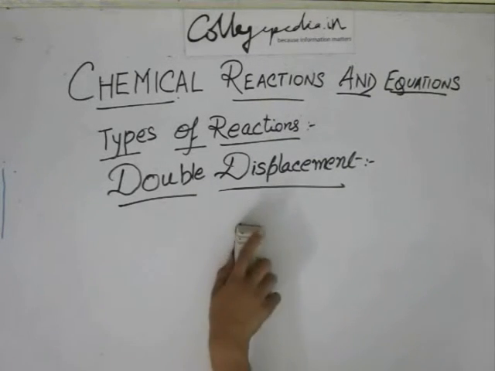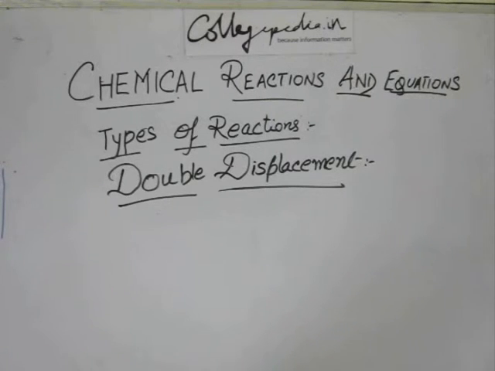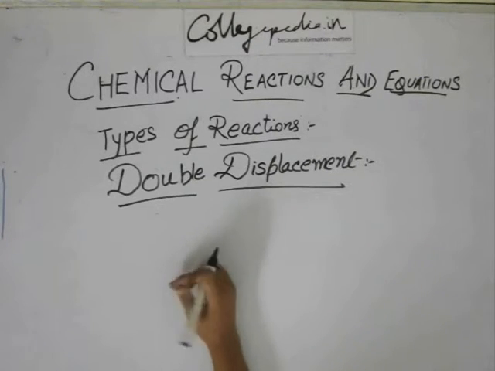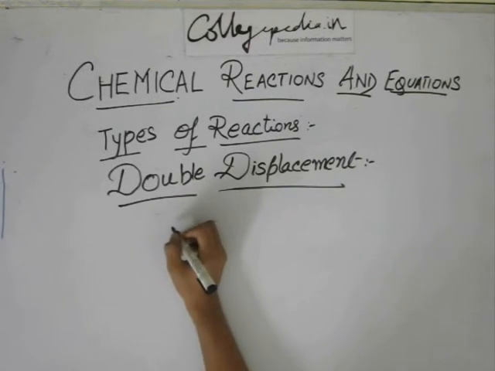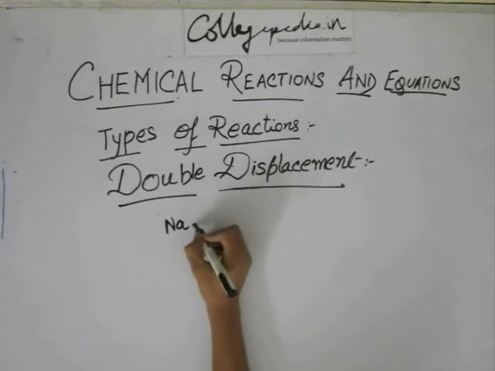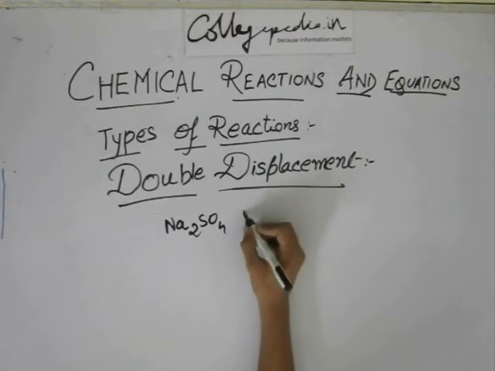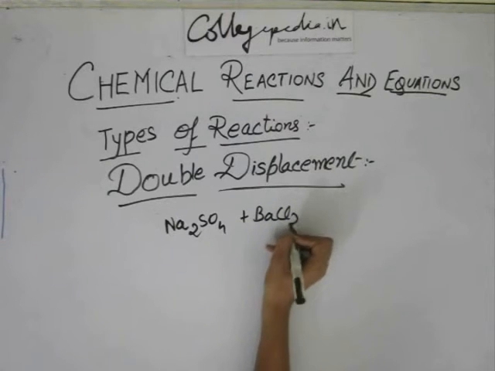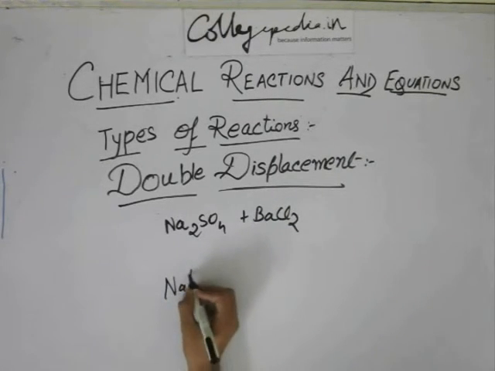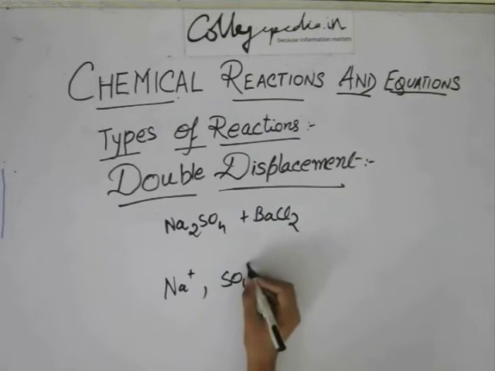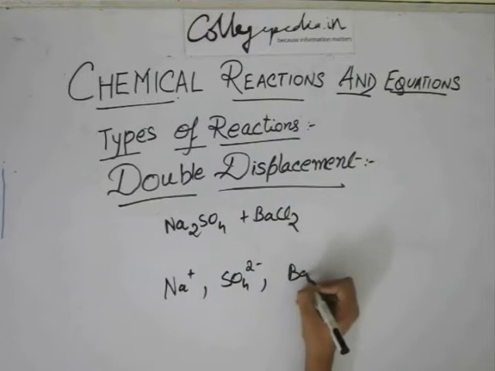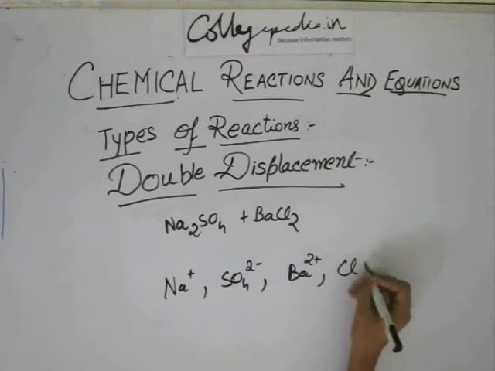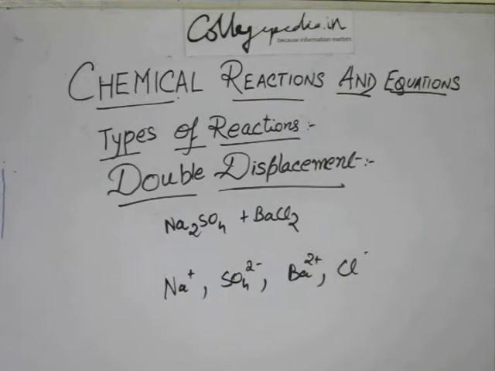Now in double displacement, what actually happens is that both the salts are in aqueous form. So they are actually in their ionic form. So when you have Na2SO4 plus BaCl2, you actually have Na plus, SO4 2 minus, Ba2 plus and Cl minus. Just have these ions.